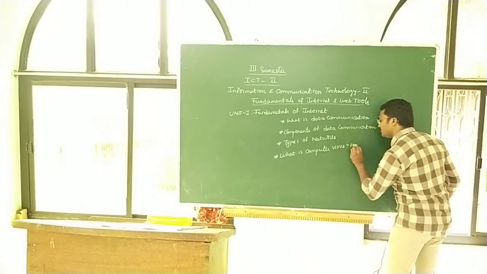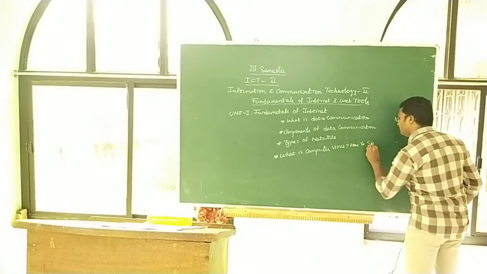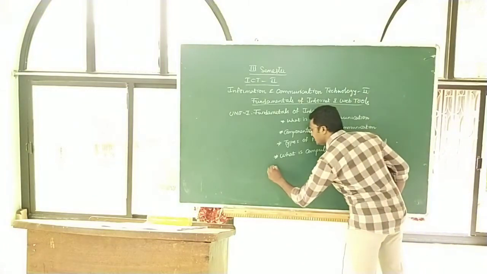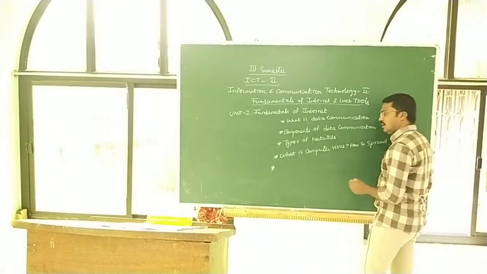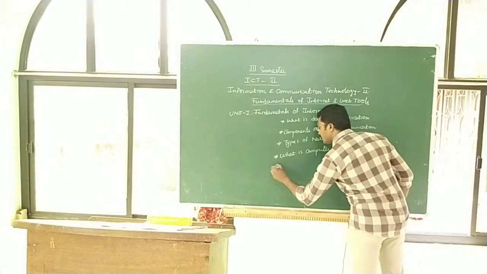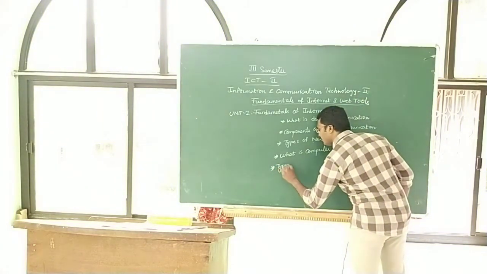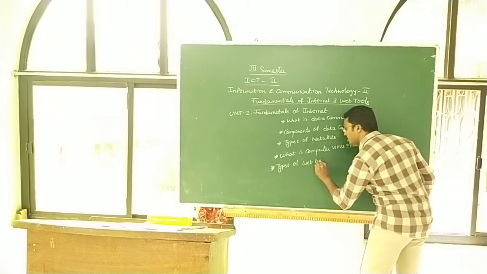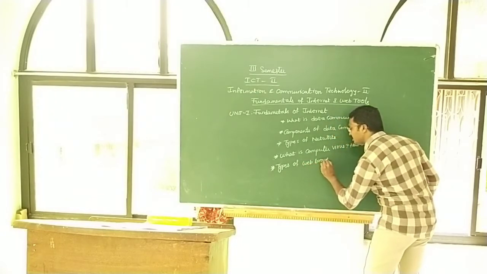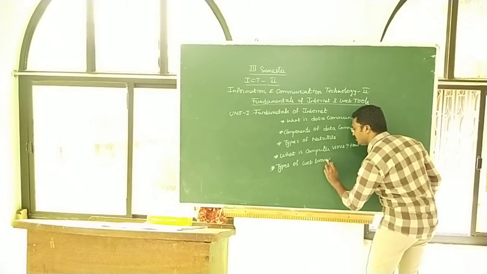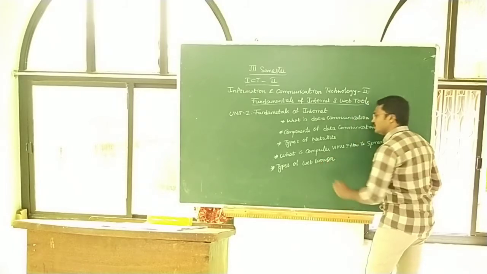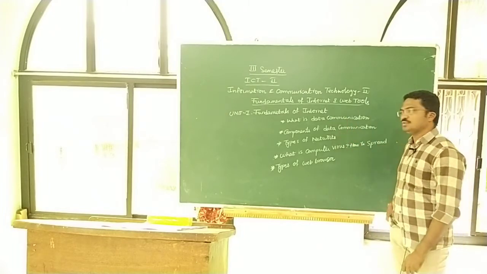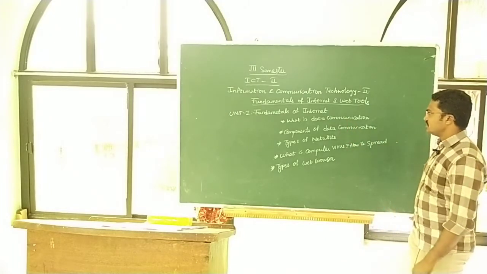How does it spread in a computer? A virus is a harmful object in the computer system. And the last one is types of web browsers. A browser is an intermediary software through which we can access any information on the internet. So these are the 5 topics covered in the first unit, Fundamentals of Internet.